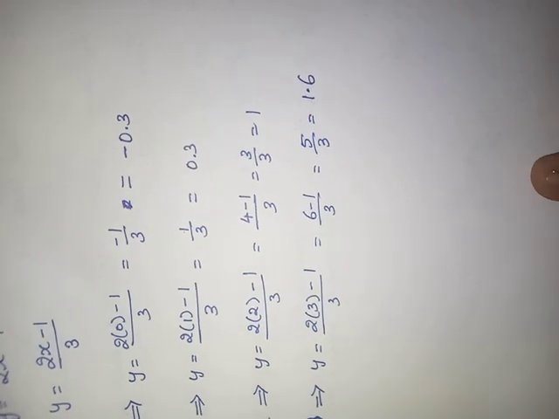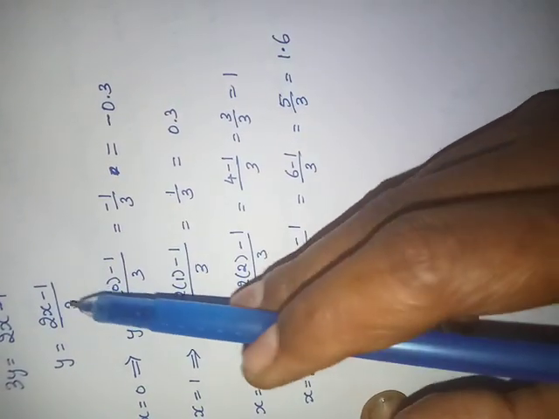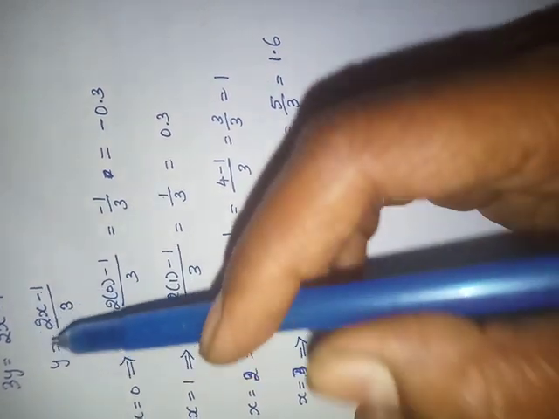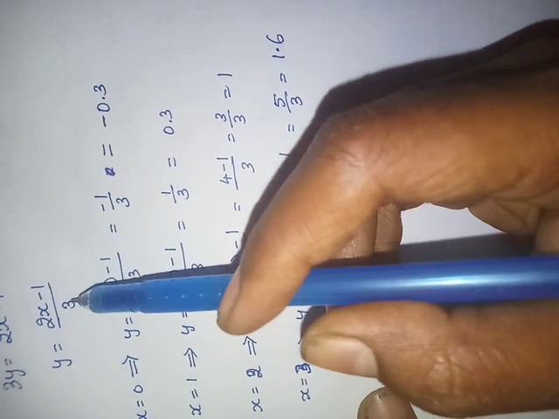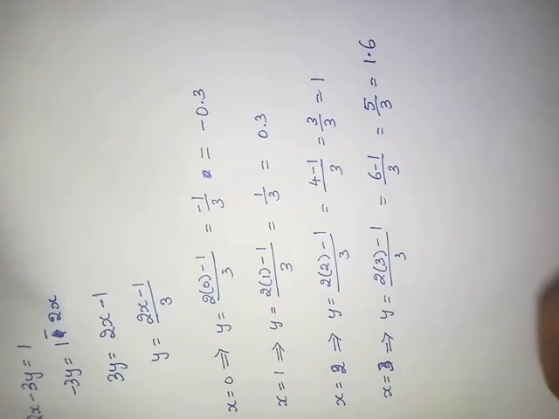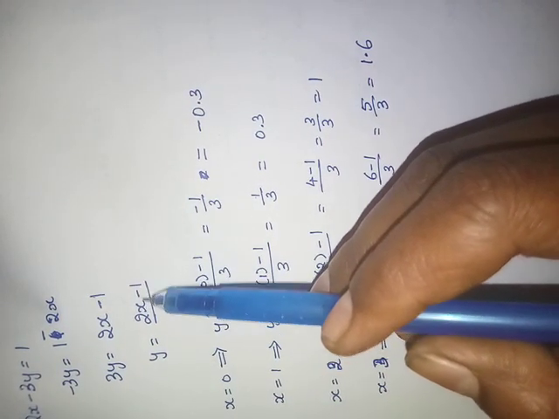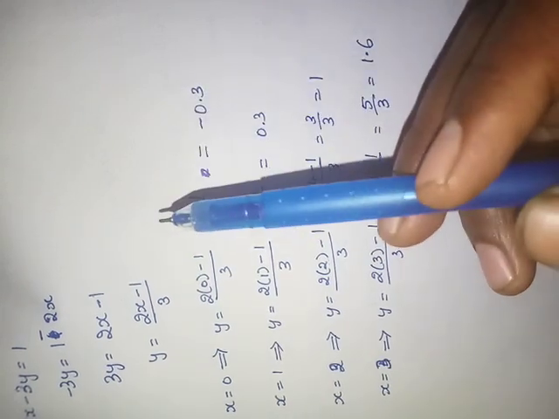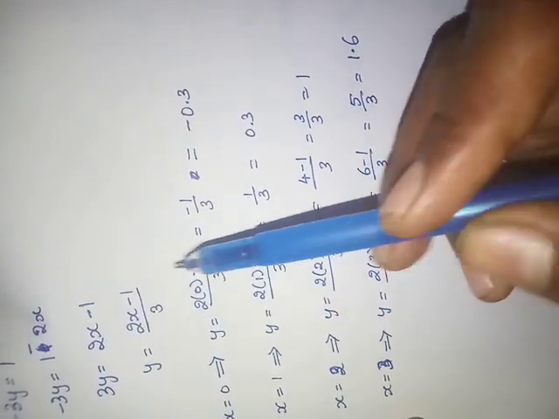If I want a correct whole number, if I take 4, 2 fours are 8, 8 minus 1 is 7.